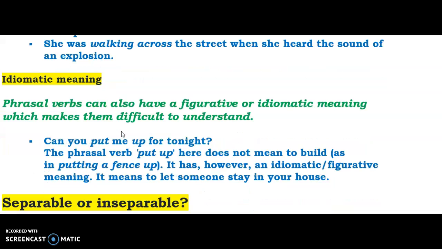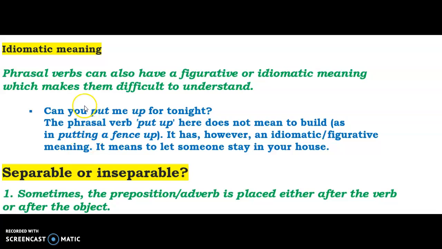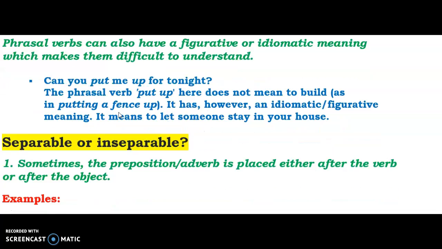But the complicated part of the phrasal verbs is here. That means the idiomatic meaning. Phrasal verbs can also have a figurative or idiomatic meaning, which makes them difficult to understand. Like in this example, can you put me up for tonight? So put up means to install something or to build something. But in this case, this is idiomatic or figurative. In this case, the meaning is to let someone stay in your house. All right. So can you put me up for tonight means, can you allow me to stay in your house for tonight? All right.